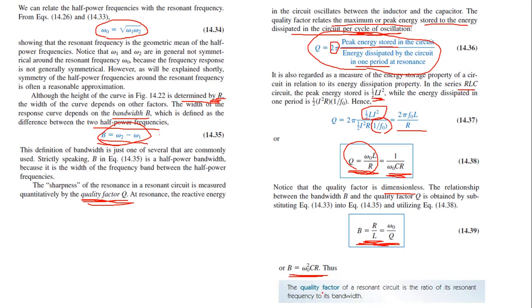Thus, the quality factor of a resonant circuit is the ratio of its resonant frequency to its bandwidth. You can rearrange this equation, that is B is equal to omega naught by Q. So Q is equal to omega naught by B. Q is the quality factor. It is the ratio of resonant frequency to bandwidth.